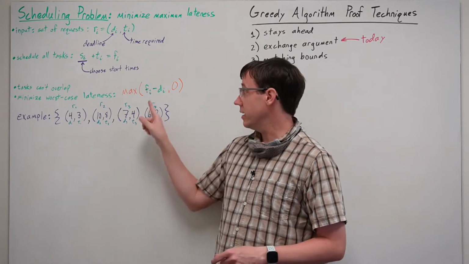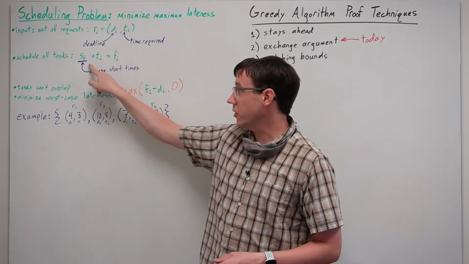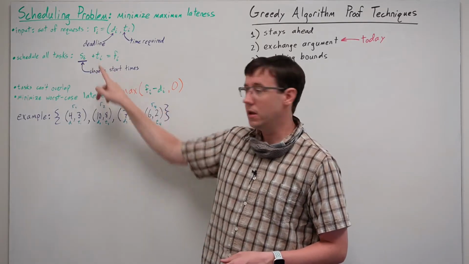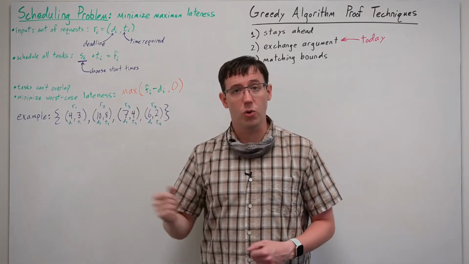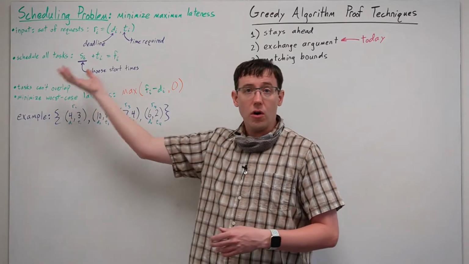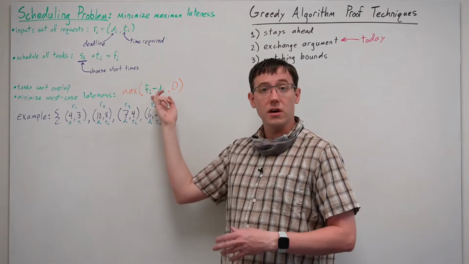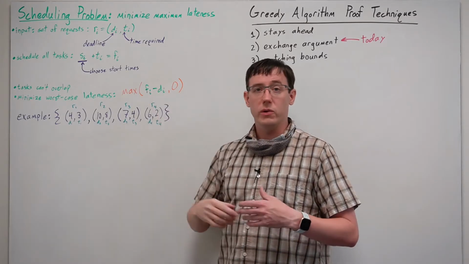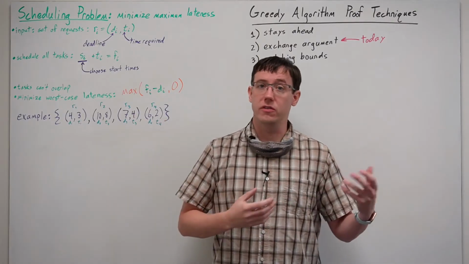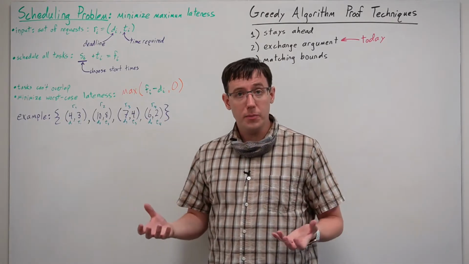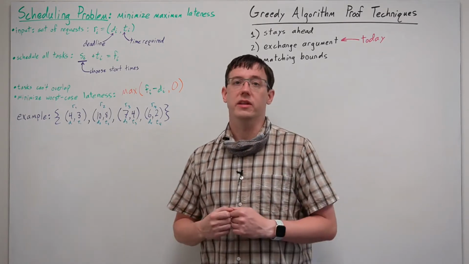And the lateness is the time at which we finish the task, which is the start time plus the length of the task, minus the deadline, or 0 if we finish before the deadline. So over all of the requests that we schedule, we will figure out the lateness of each individual request, and we will score our schedule based on the worst lateness of any individual request. And an optimal solution to this problem will find a schedule that minimizes this worst-case lateness.